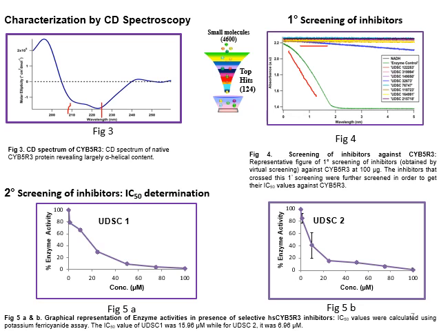Then, some of the inhibitors were taken into secondary screening in order to determine their IC50 values. I have shown the data here for UDSC1 and UDSC2. Both of these compounds showed IC50 values in the micromolar range. The IC50 of UDSC1 and UDSC2 were found to be about 16 and 7 micromolar, and you can see the legend here. Here the IC50 was calculated in secondary screening.